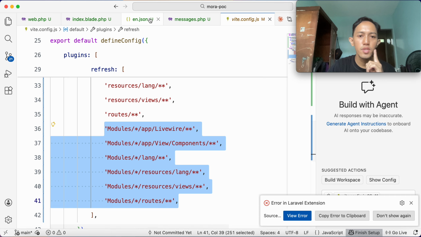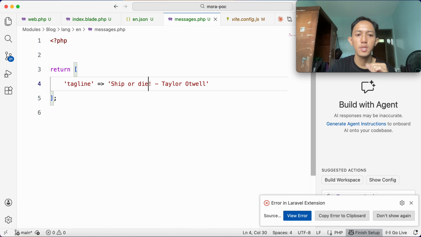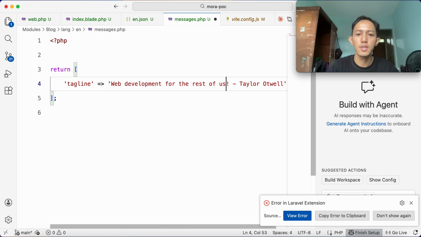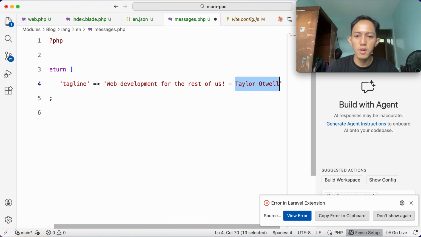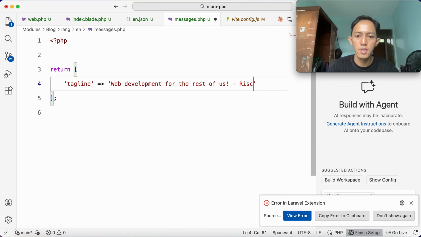So if we change the word again, like "ship or die" by Taylor Otwell, but we change it to a phrase like "web development for the rest of us", which comes from Rich Harris.